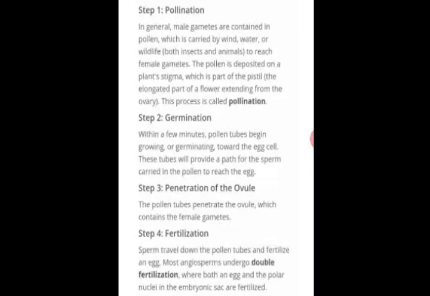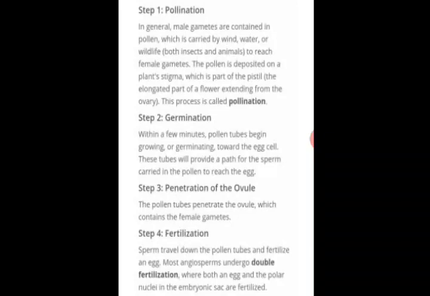So this is the third step, the penetration of the ovule. When the pollen tube reaches the ovule, it penetrates it and leads to the process of fertilization, which is the final step where the fusion of the male and female gamete takes place, and the process of fertilization is complete, with the formation of zygote and later on embryo from which the new plant develops.